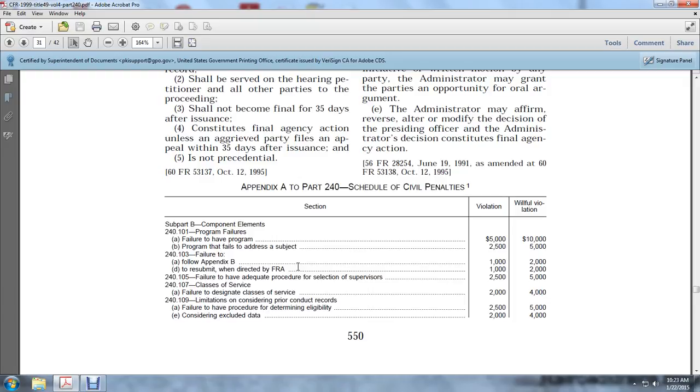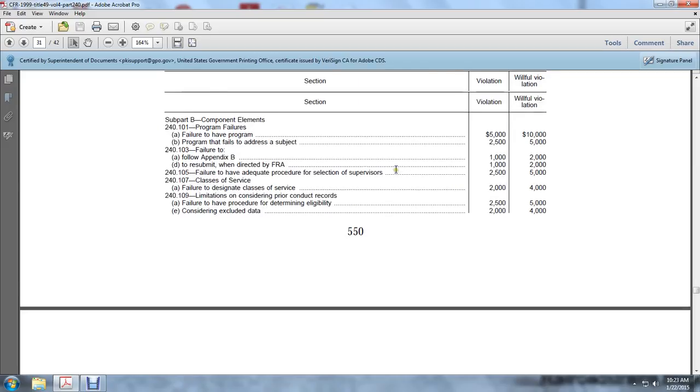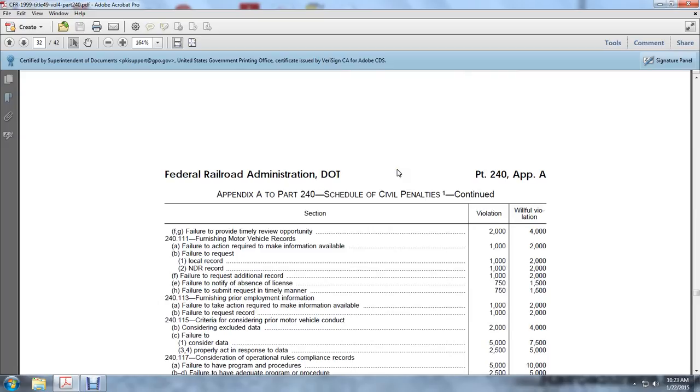Failure to designate, 240.107, classes of service, $2,500. Failure to designate classes of service. Limitations: considered prior conduct records, having procedure for determination of eligibility, $2,500 to $5,000. Considered excluded data, $2,000 to $4,000. Failure to provide timely review of the opportunities, $2,000, with $4,000 willfully. Furnishing motor vehicle records, $1,000 for a violation, $2,000 willfully. In the filing of the request for a local record, $1,000 violation, $2,000 willfully.